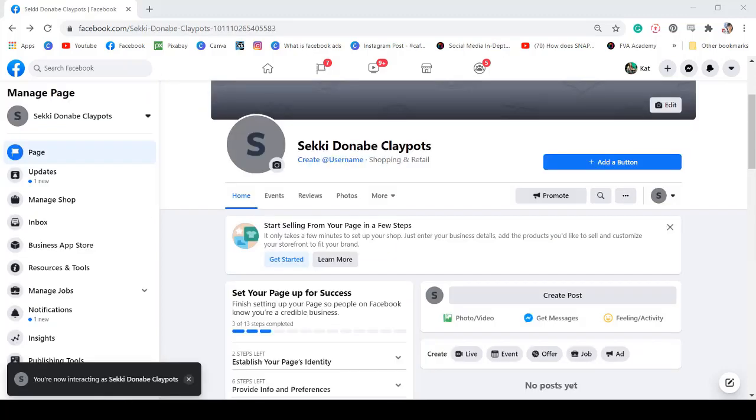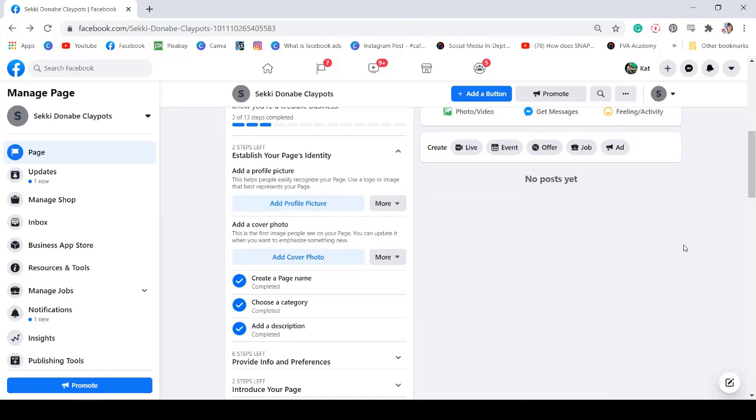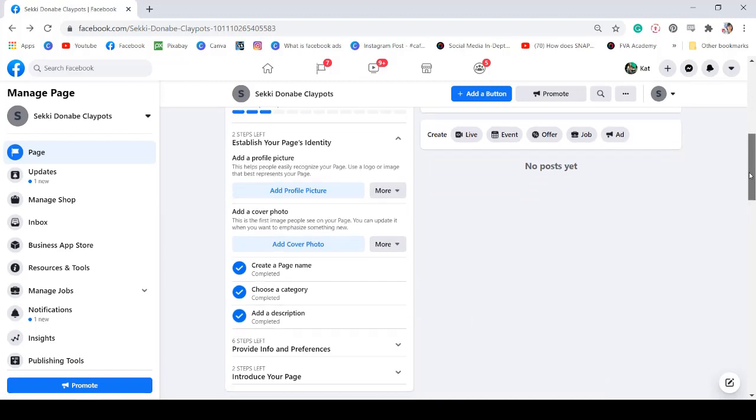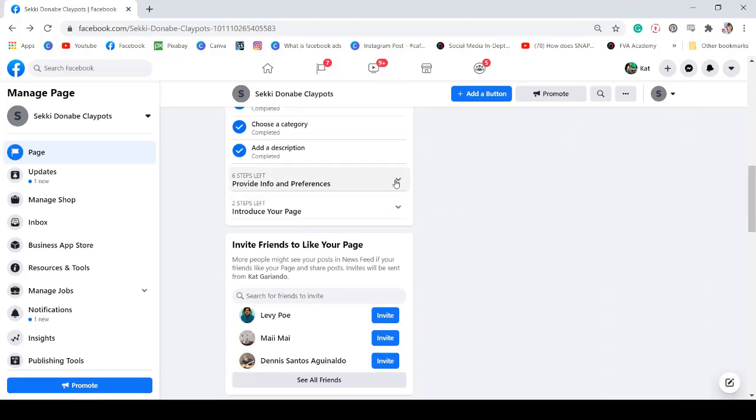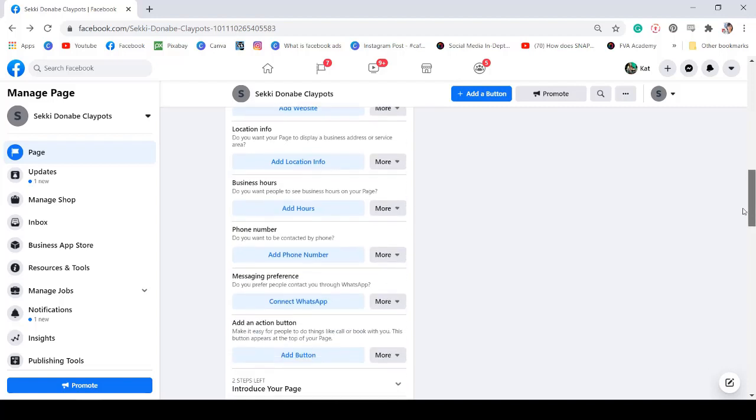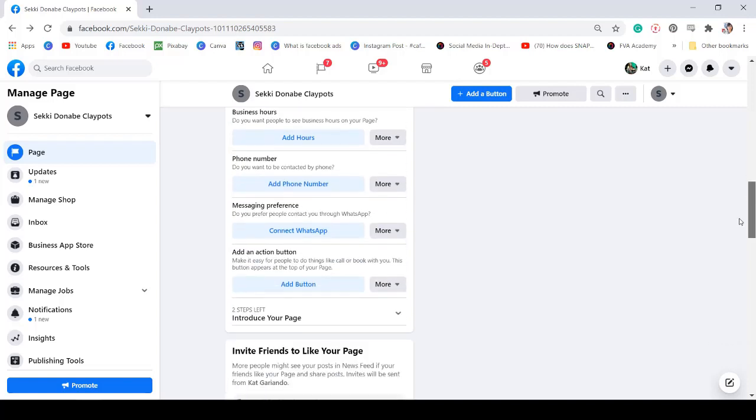Now we have successfully created a Facebook page. As you can see, Facebook shows and reminds you of the steps that you must fill out so that your Facebook page details are complete. Facebook will show your page to more audiences once your Facebook page information is complete.